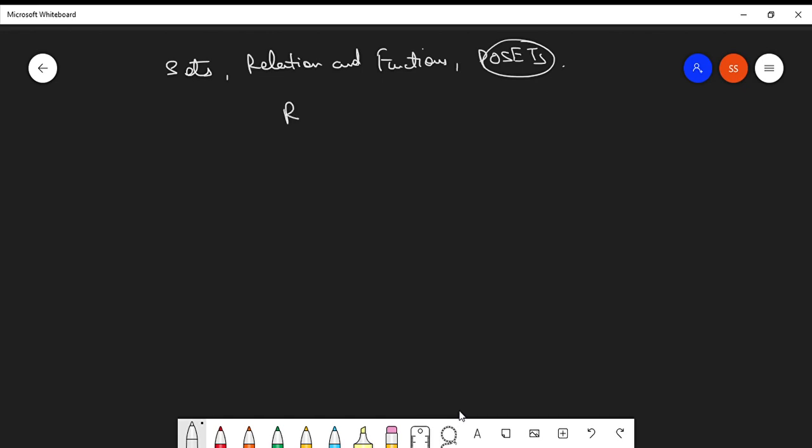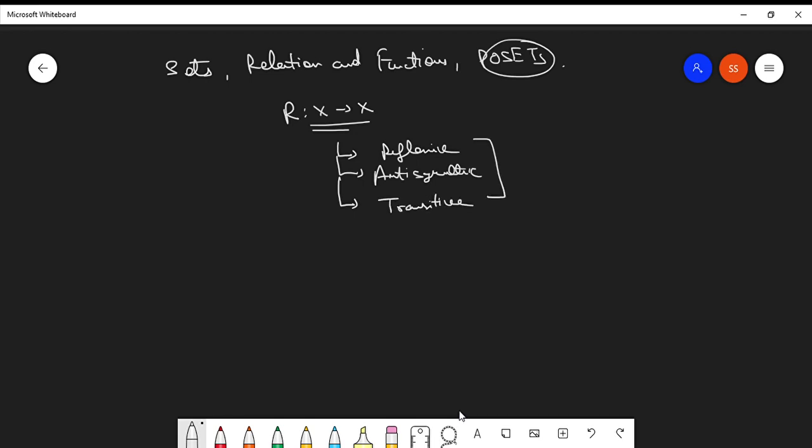If you have a relation R on a set X, and if the relation is reflexive, antisymmetric, and transitive, then such a relation is called a partial order, denoted by this less than equal to symbol.